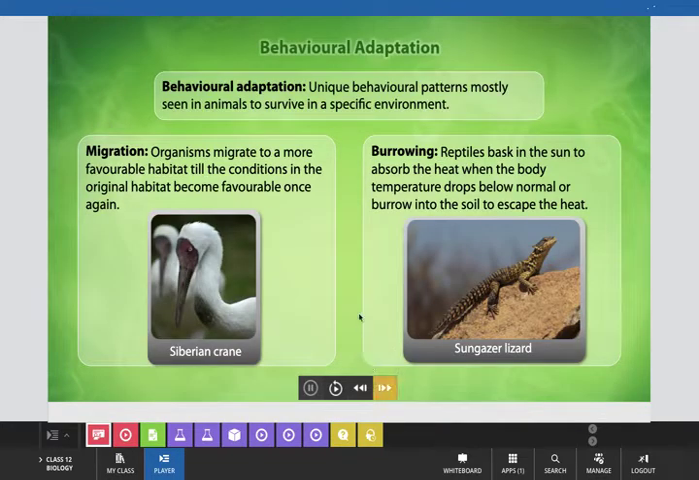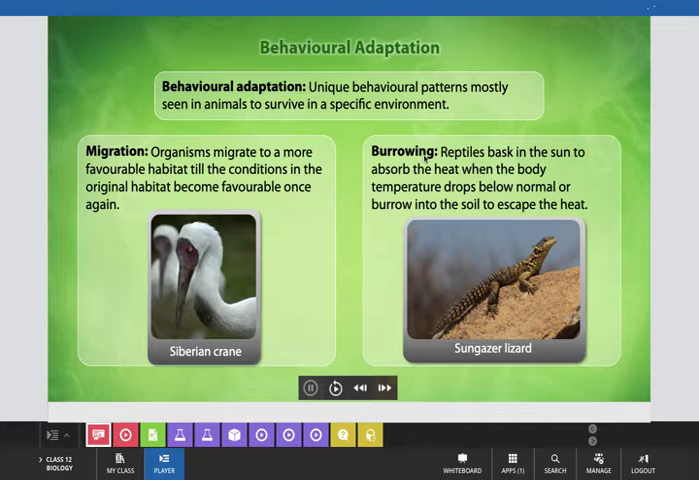Now, let's learn about behavioral adaptation, which is related to a particular type of behavior of an organism in a particular situation to adapt itself to that situation. These are unique behavioral patterns mostly seen in animals to survive in a specific environment. Here you can see two examples of behavioral adaptation. One we have already discussed in migration, that of the Siberian crane, where organisms migrate to a more favorable habitat till the conditions in the original habitat become favorable once again.